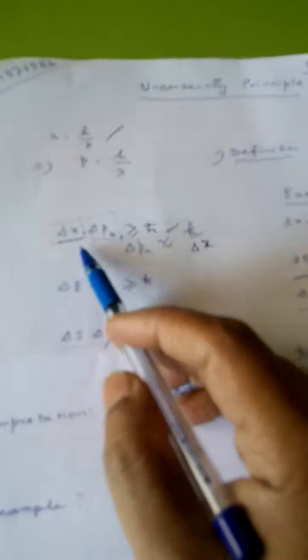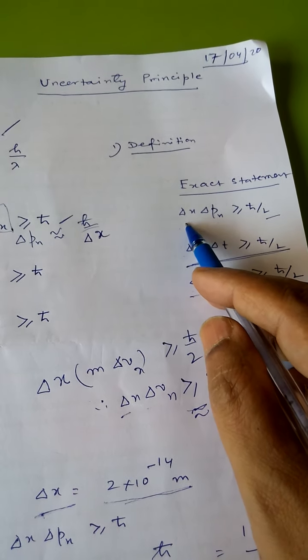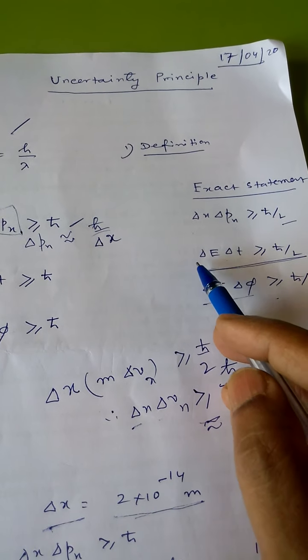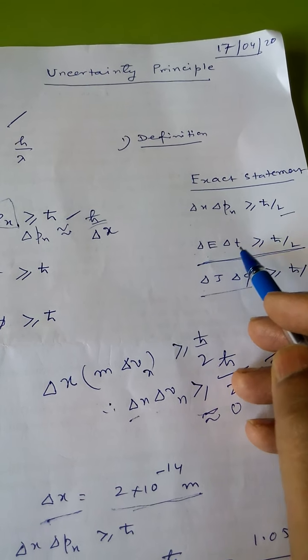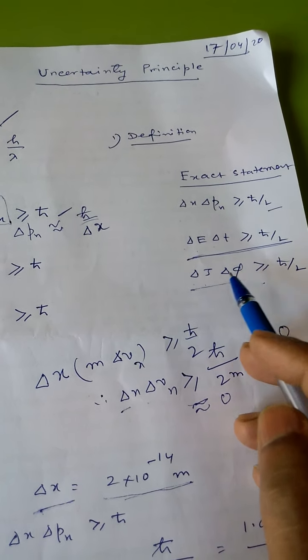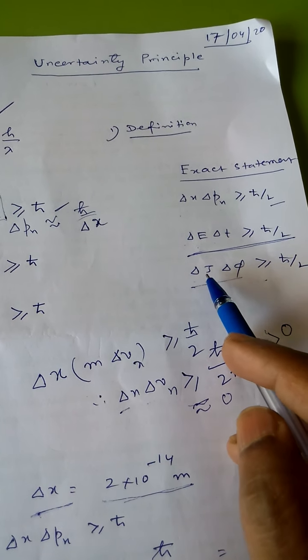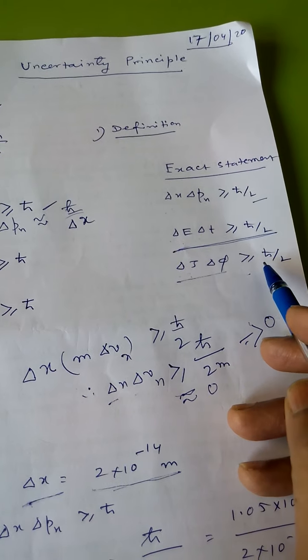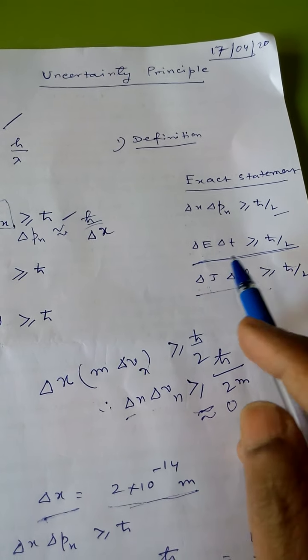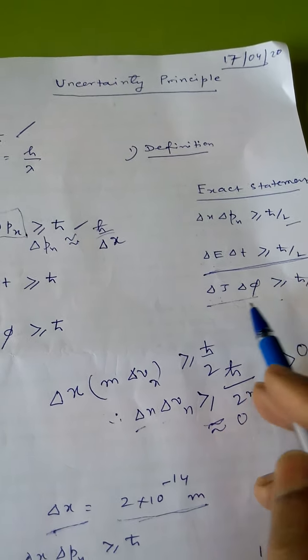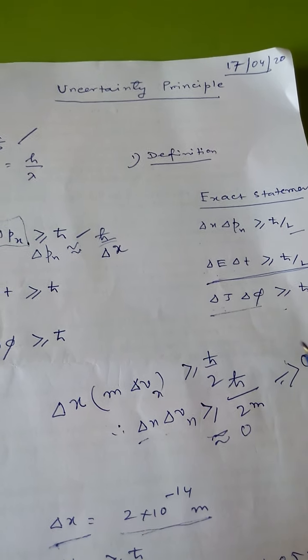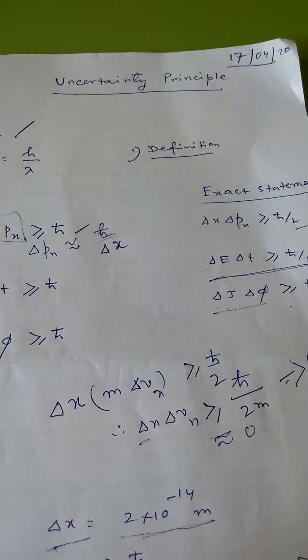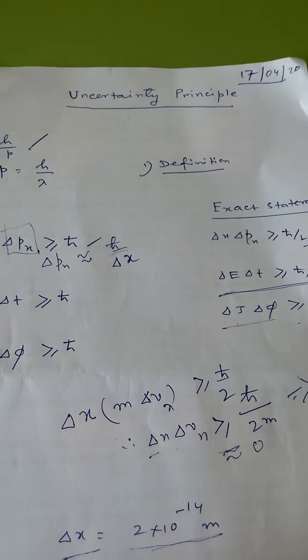In short, delta x delta px greater than or equal to h cut by 2: uncertainty in position and momentum, uncertainty in energy and time, uncertainty in angular momentum and angular position, of the order of h cut by 2. So this is known as the Heisenberg uncertainty principle, and we can solve various physical problems with the help of this uncertainty principle.